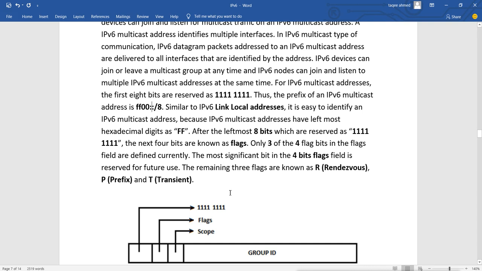Now similar to IPv6 link-local addresses, it is easy to identify IPv6 multicast addresses, because they have the leftmost hexadecimal digits as FF, and after the leftmost 8 bits, which are reserved as 11111111, the next 4 bits are known as flags. Only 3 of the 4 flag bits in the flags field are currently defined. The most significant bit in the 4-bit flags field is reserved for future use.